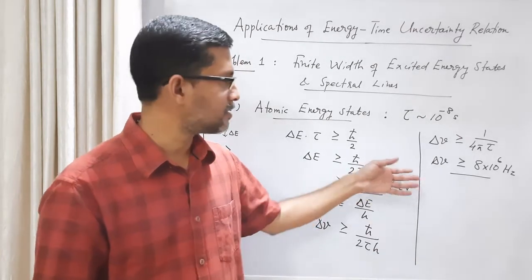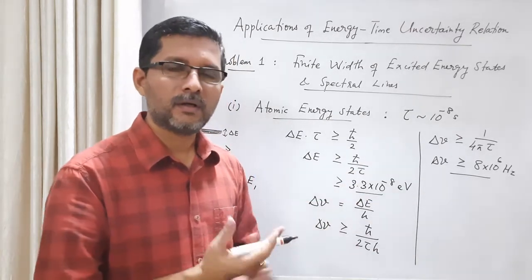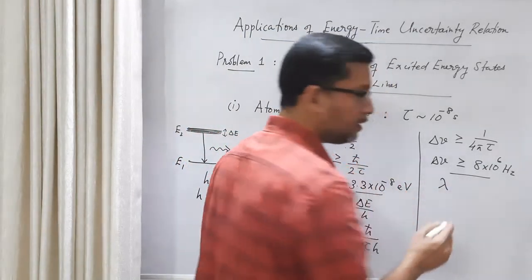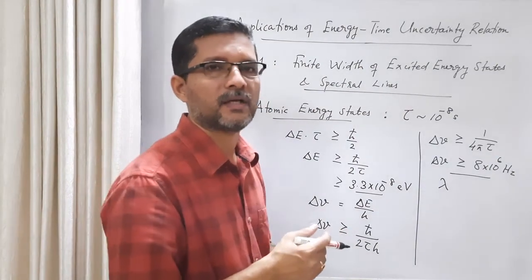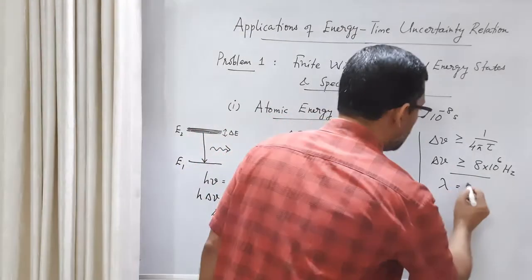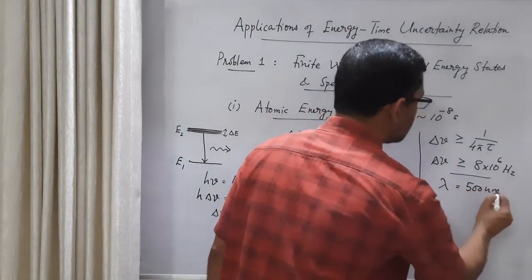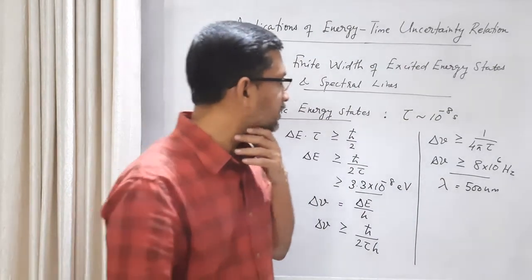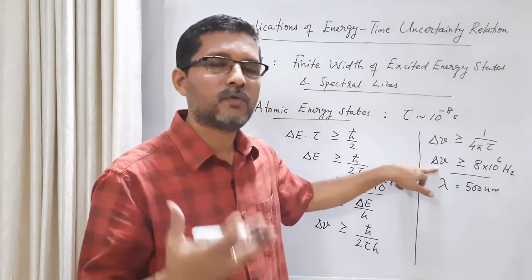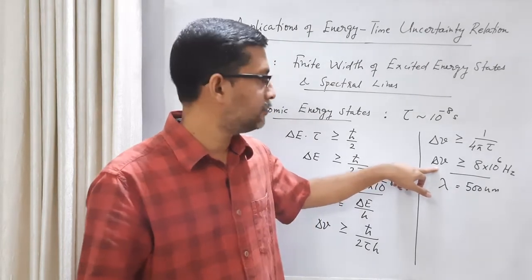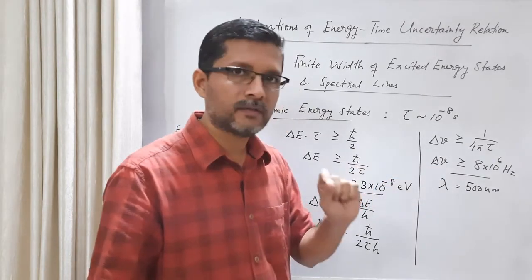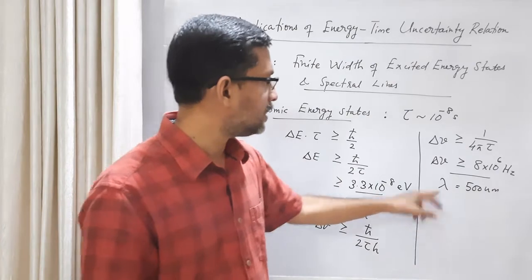We can also express this width in terms of wavelength. Let us do that. Consider a visible spectral line, let us say the green line. Lambda for the green line is nearly 500 nanometer. Let us calculate, if this much is the width in frequency of a spectral line, what is the corresponding width in the wavelength. So let's choose a green line.